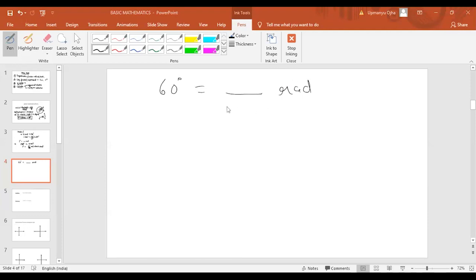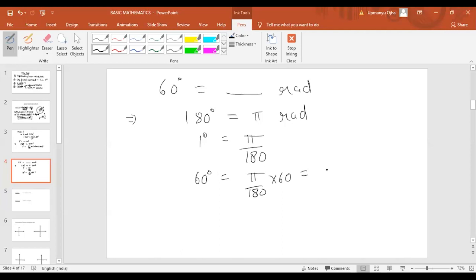Okay, now come back to this problem: find the value of 60 degree in terms of radians. Again we use the same relation that we have already found, that 180 degree will be equal to pi radians. Therefore 1 degree will be equal to how much? Pi by 180, and 60 degree will be equal to how much? Pi by 180 into 60. That will come around how much? Pi by 3 radians. So we can find that 60 degree will be equal to pi by 3 radians.